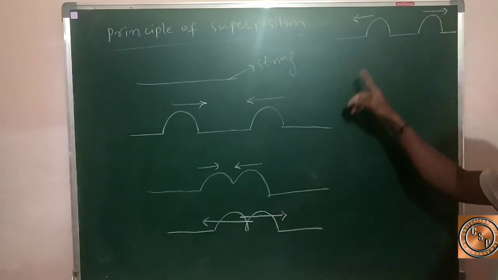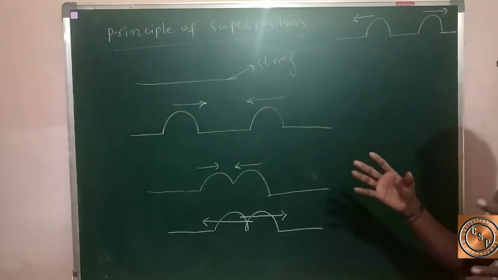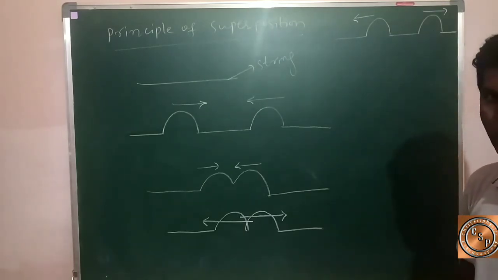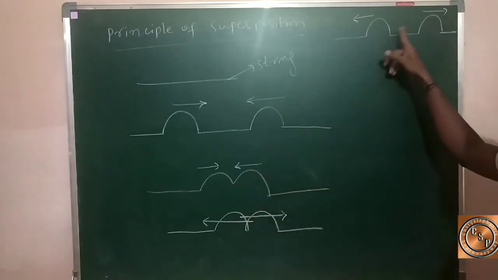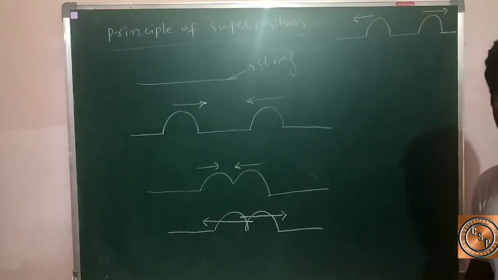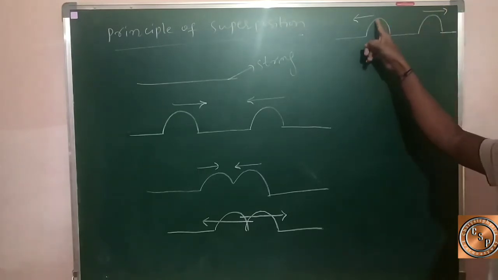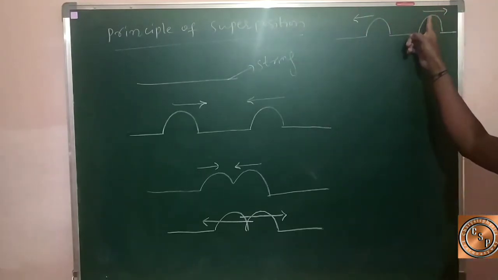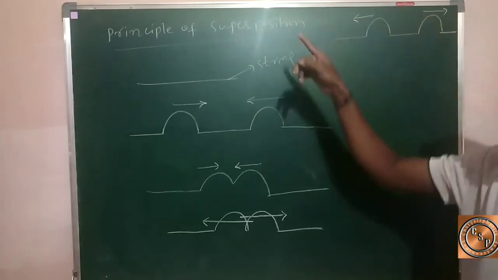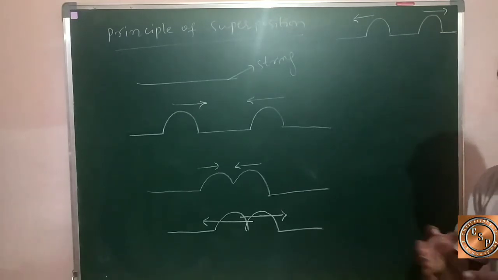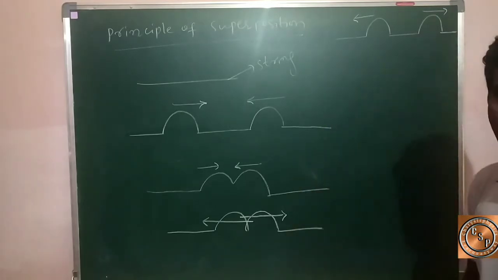Here the two waves are moving in opposite directions. So after overlapping, what is the direction of the two waves? They are moving in opposite directions: this wave direction is from left to right, and this wave direction is from right to left. After overlapping, they separate along the string, moving in opposite directions.